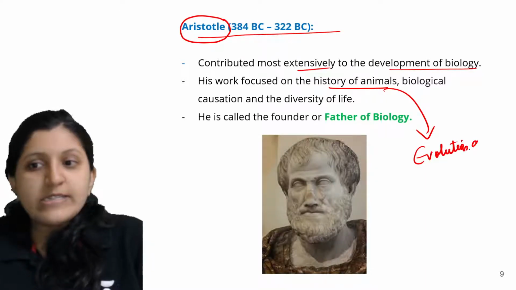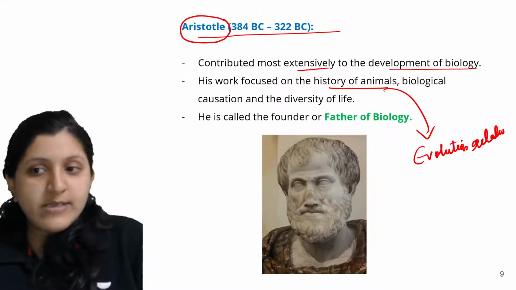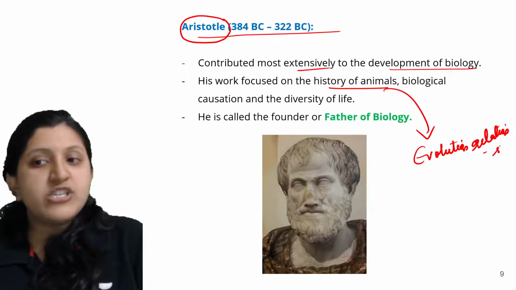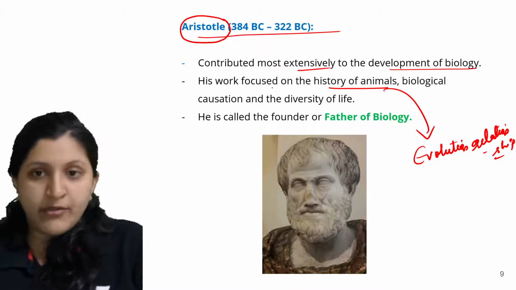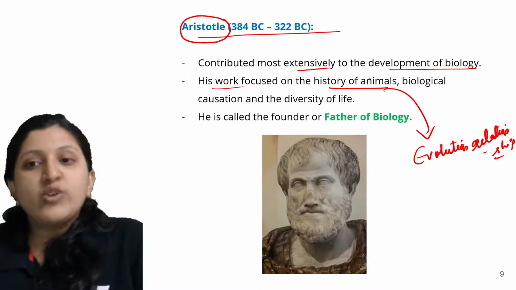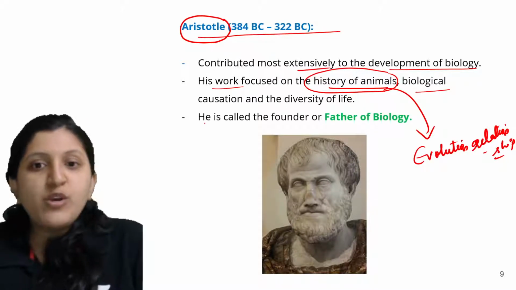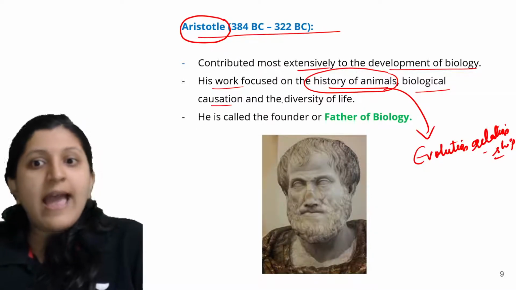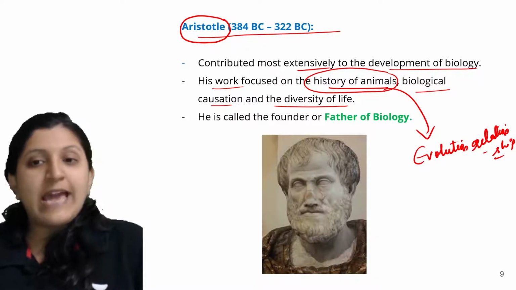What is evolution? If a particular organism is there, what is the relationship that this organism might have with the other one? So his work focused on the history of animals, biological causation as well, and the diversity of life. So what is diversity?